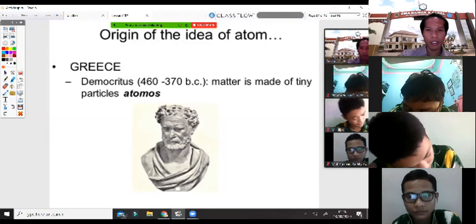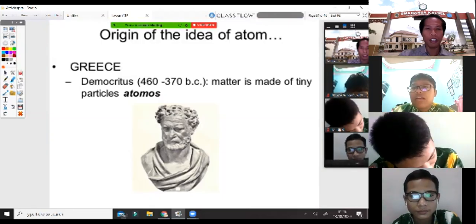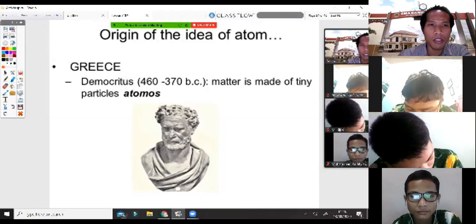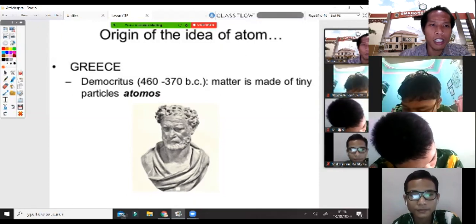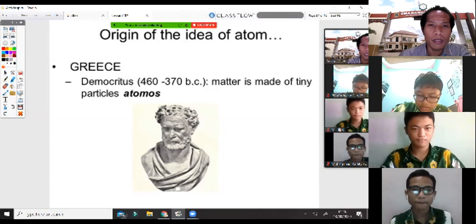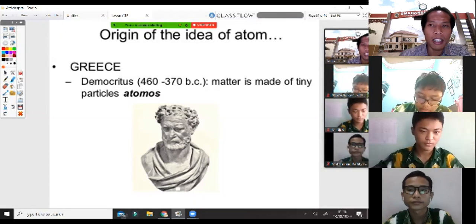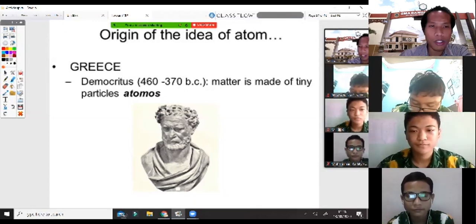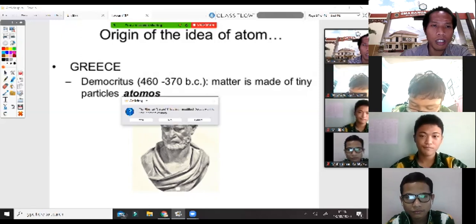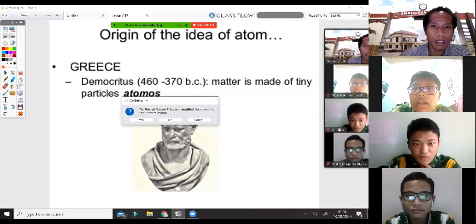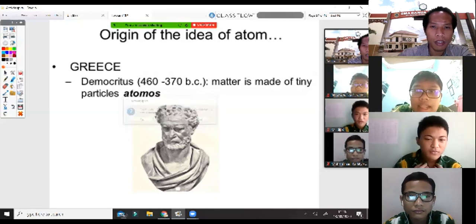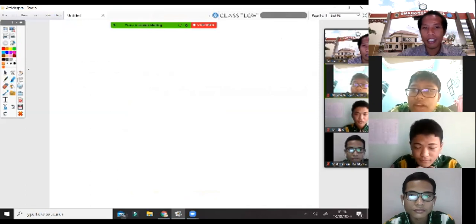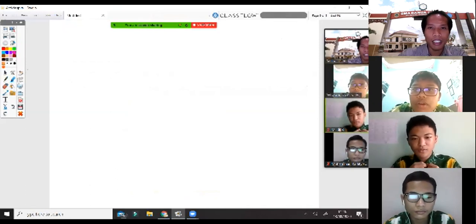Okay, let's start with the first one. We learned about this before: the name atom comes from the Greek language, from Greece. It is called atomos. Anyone remember what atomos means? Cannot be separated. Very small. It cannot be separated. Cannot be divided, right?